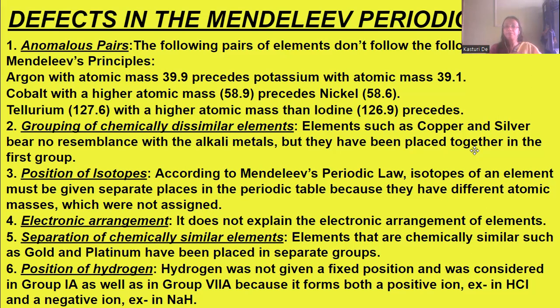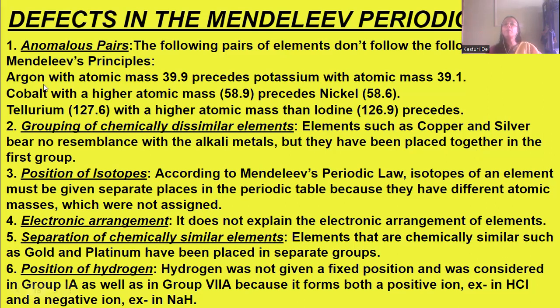Then tellurium, at 127.6, again comes first, then iodine at 126.9. So this is an anomalous pair, which is a defect of Mendeleev's table.